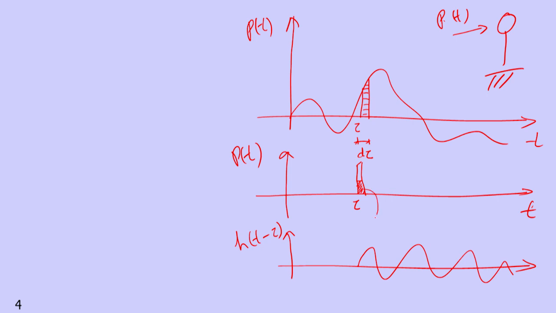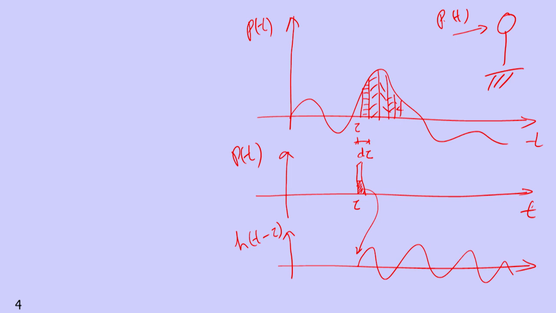When it is acting here, how the response will look like, and then we will multiply it with the total impulse value, which becomes the response due to this impulse. Then we will integrate all the responses, due to similar such impulses at the different locations. That is what we are going to study in this class.